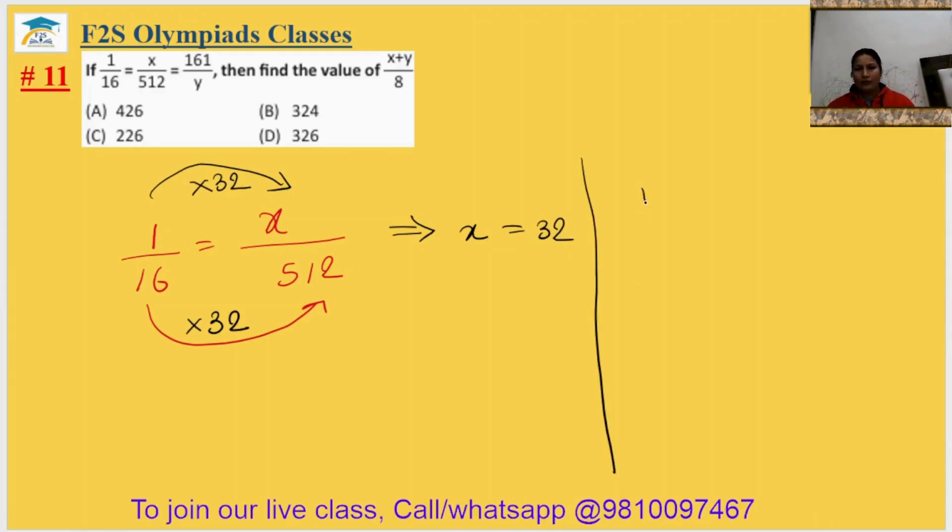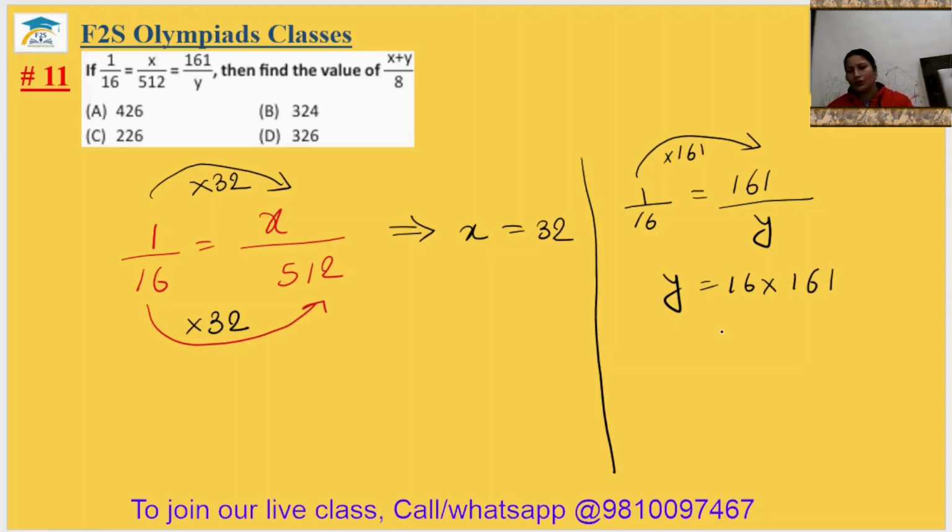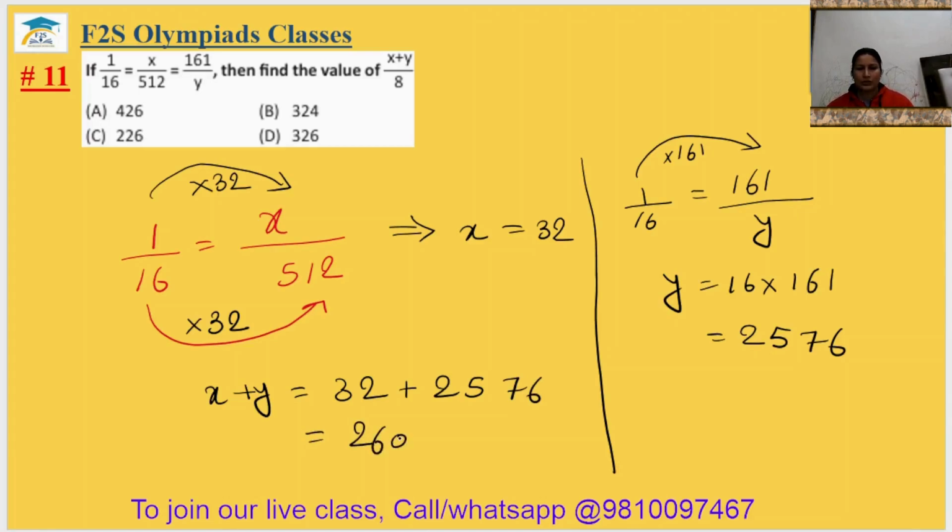Now 1 by 16 equal to 161 upon y. So y will be equal to 16 multiplied by 161. When you multiply 16 and 161, you will get 2576. Now we have to find x plus y. So 32 plus 2576, that is 2608.